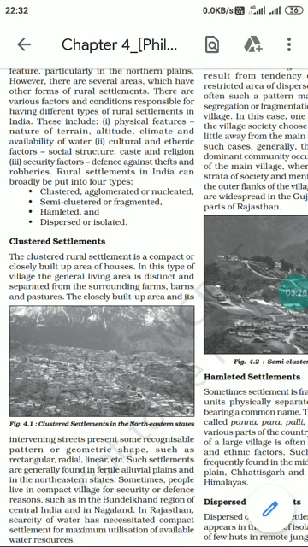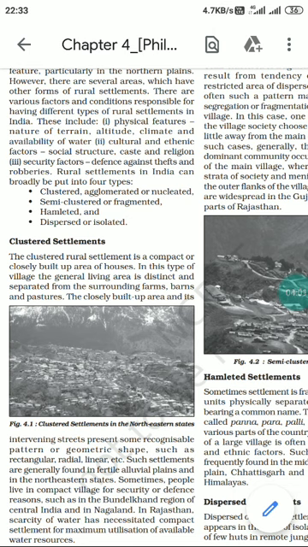There are several areas which have other forms of rural settlement too. India has varied features, like desert is also there, mountainous region is also there. So accordingly in different areas, different types of rural settlement are common.